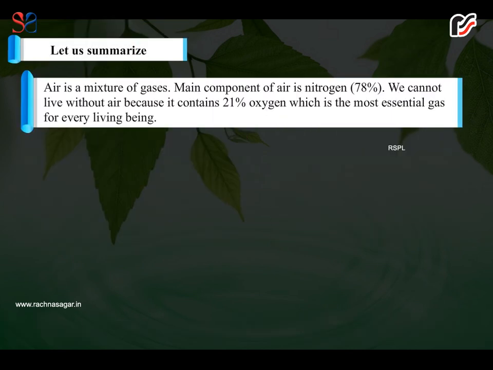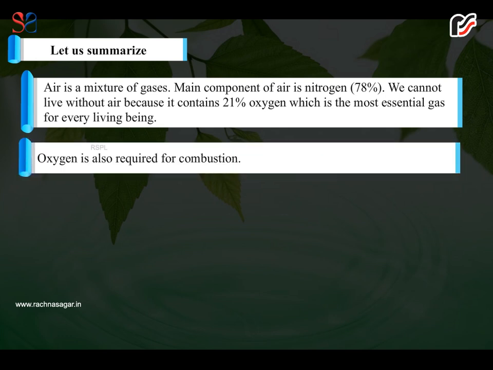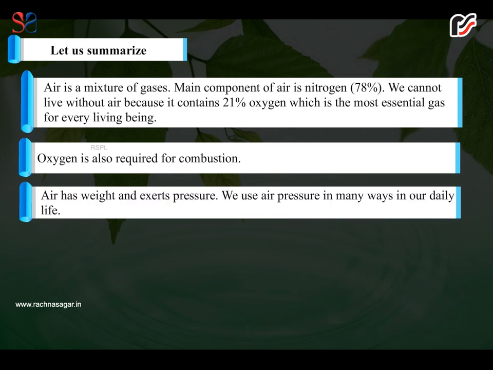Let us summarize. Air is a mixture of gases. The main component of air is nitrogen, 78%. We cannot live without air because it contains 21% oxygen, which is the most essential gas for every living being. Oxygen is also required for combustion. Air has weight and exerts pressure.